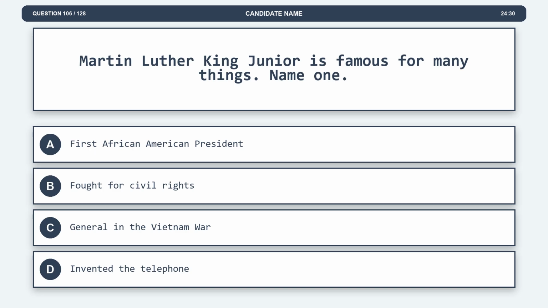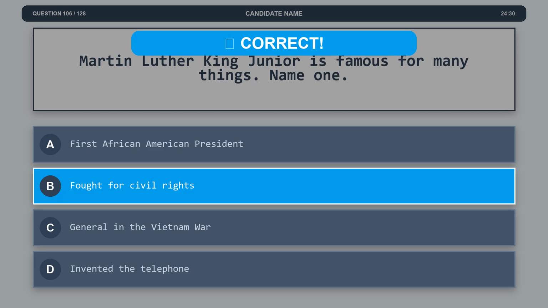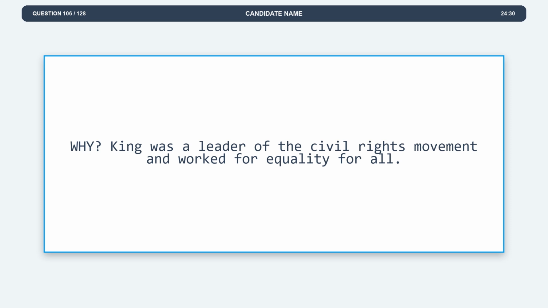Question 106. Martin Luther King Jr. is famous for many things. Name one. Option A, first African American president. Option B, fought for civil rights. Option C, general in the Vietnam War. Option D, invented the telephone. The correct answer is option B, fought for civil rights. Explanation: King was a leader of the civil rights movement and worked for equality for all.